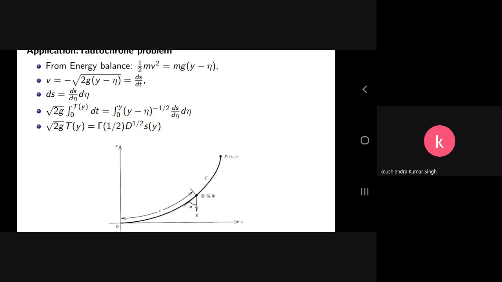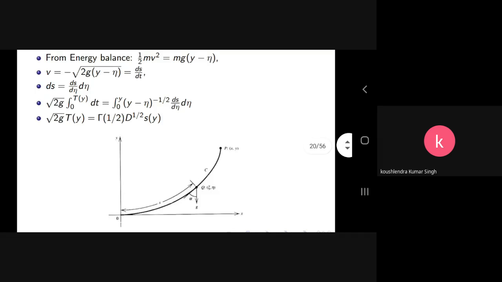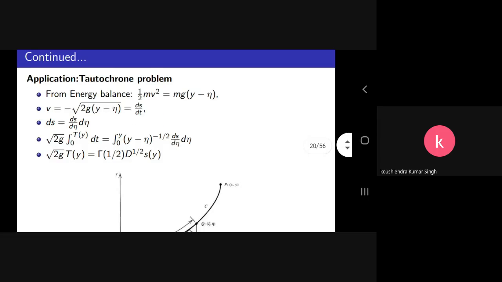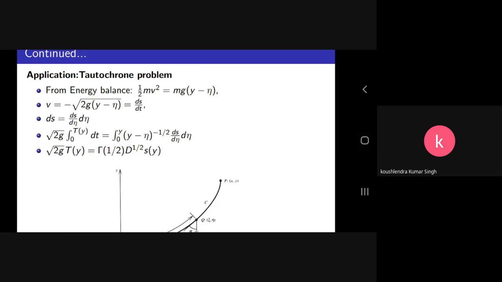So s is a function of eta. Using the chain rule, ds is equal to ds/d eta times d eta, and using the previous expression it simplifies to the square root of 2g times the integral from 0 to y of dt, equal to the integral from 0 to y of (y minus eta) to the power minus half times ds/d eta d eta.